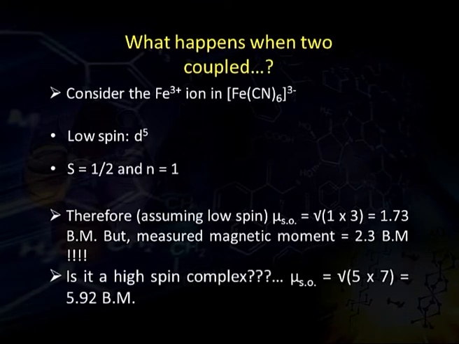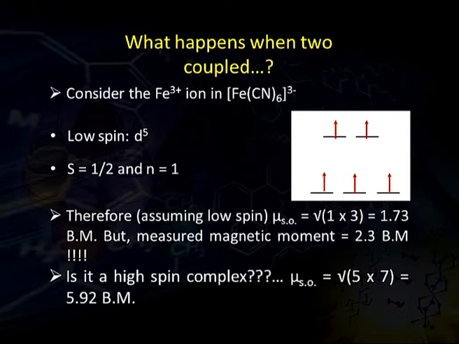Why does the difference come in observing or measuring the magnetic moment versus assuming a magnetic moment? So, we can assume that it is a high spin complex. If it is a high spin complex, it means all the electrons are placed in different orbitals within the D subshell. Then the spin only value comes to be 5.92 Bohr magneton, which is also not in agreement with the measured magnetic moment. So, there is a difference where the L and S values get coupled with each other, and to what extent they can get coupled with each other.